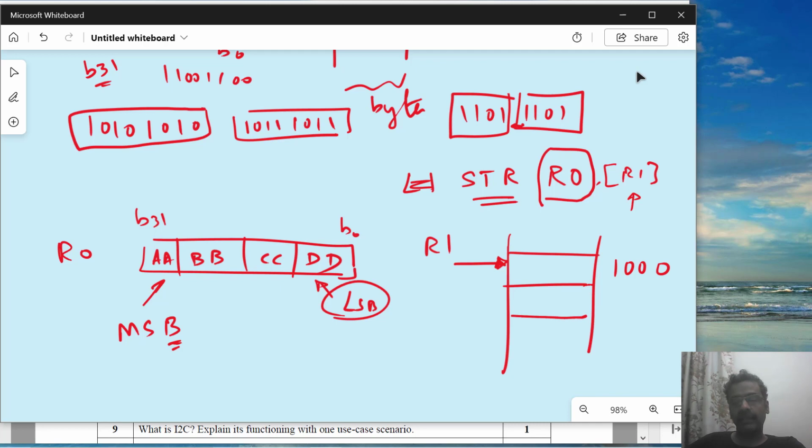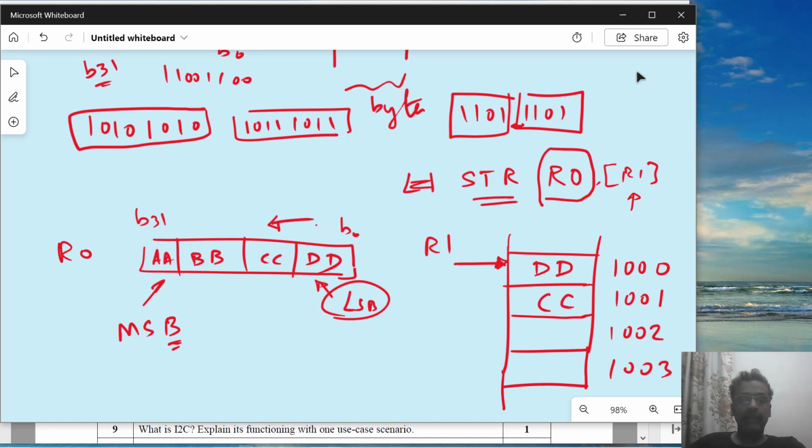So it is always taken that if I am storing 4 bytes, I will store it in 4 consecutive locations. Now 1000, 1001, 1002, 1003, starting from 1000 to 1003. I have identified 4 locations in the memory where I want to store these 4 bytes. But I have a freedom now. I can decide to store this value starting from this byte, which is DD. I can store DD first, then CC. I'll go from here to here, okay? And then BB and AA.